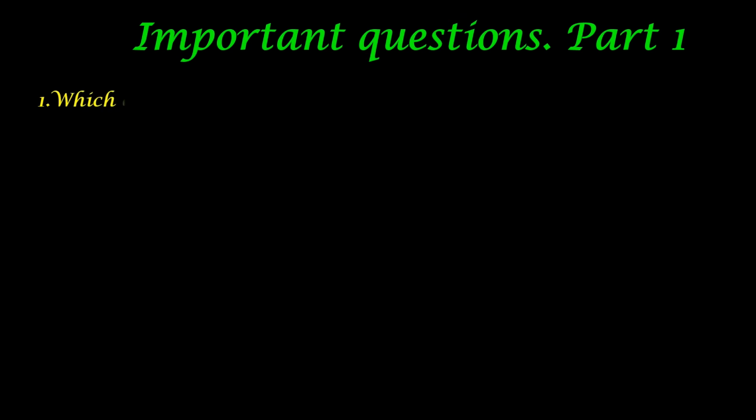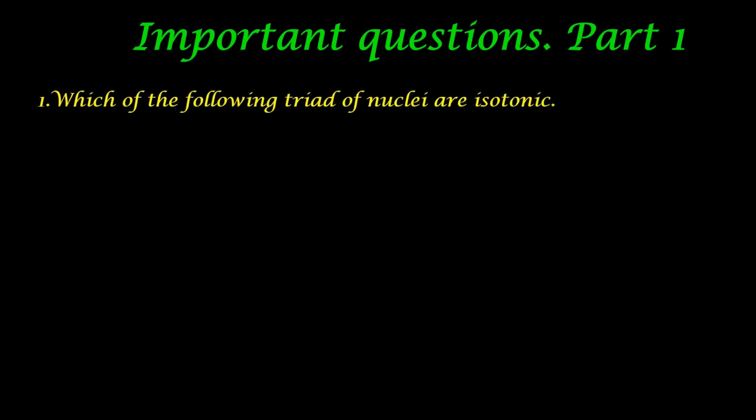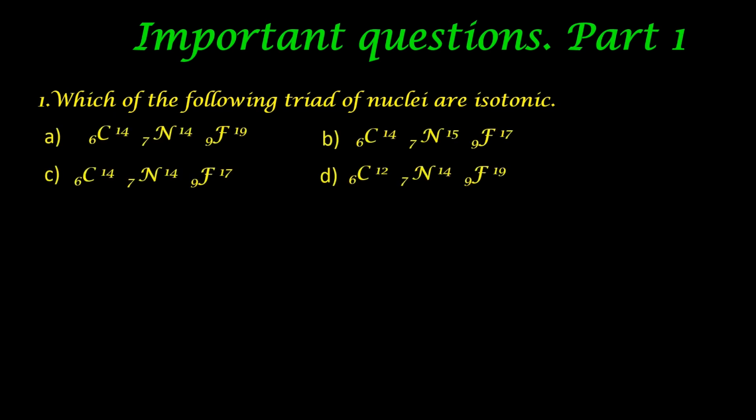Important questions, part 1. Which of the following triad of nuclei are isotonic? 4 options are given. Carbon, nitrogen, fluorine are the elements. Their mass numbers are different in the 4 options. Triad means a set of 3.